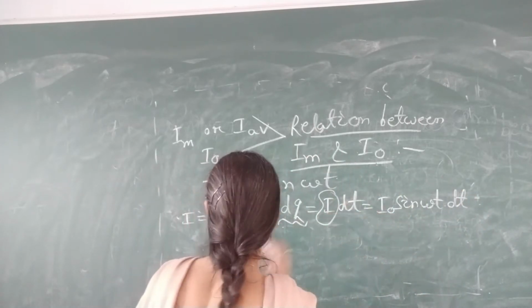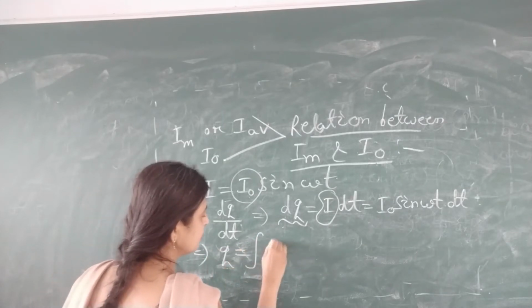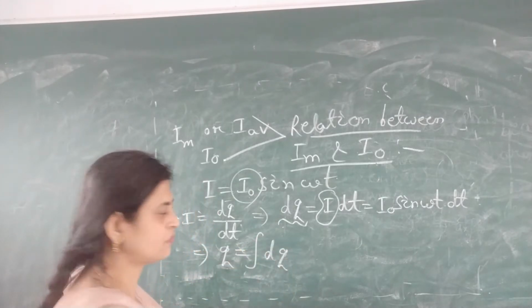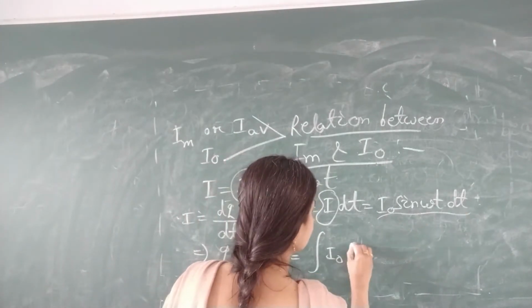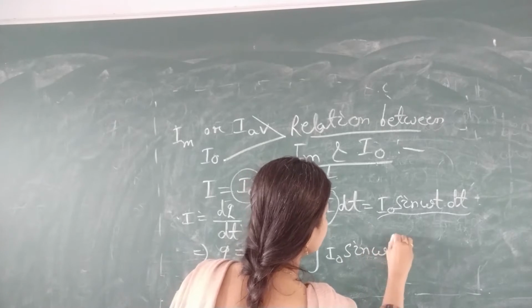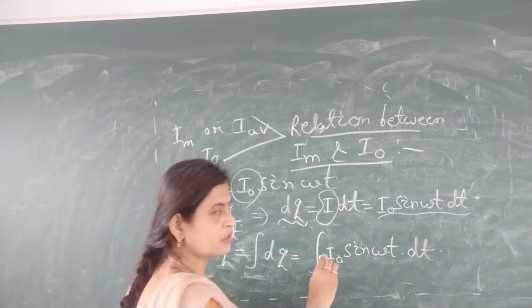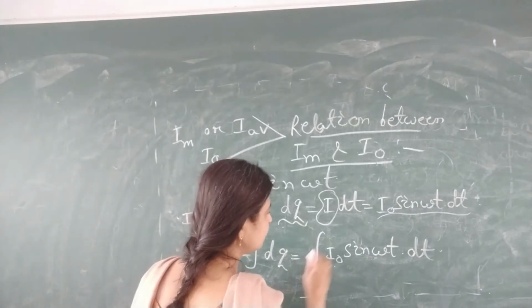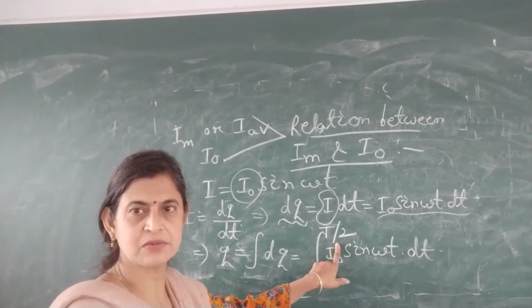This is your dQ. So Q is equal to the integration of dQ, which is I naught sin omega t dt, but this is for a half cycle, so we have to put the limits here from 0 to T by 2. Clear?